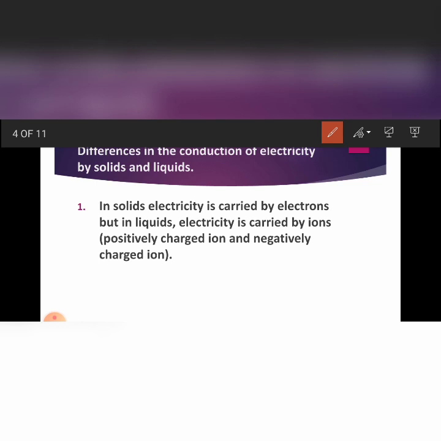So metals have some free electrons, so metals can conduct electricity. But in liquids, electricity is carried by ions. So electrons are the charge carriers in case of solids, and ions are the charge carriers in case of liquids. Electrons are negatively charged particles present inside the atom. But ions can be positively charged also and negatively charged also.